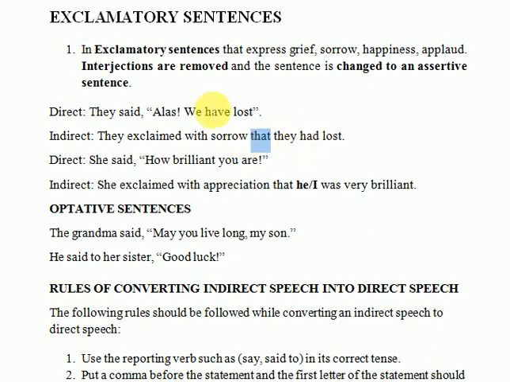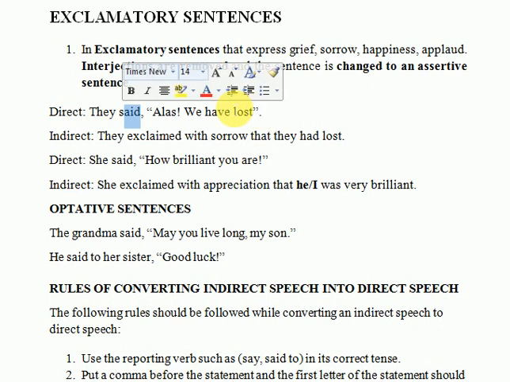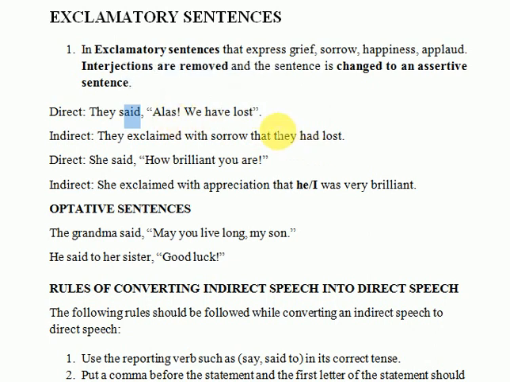That they had lost. Now, we is the first person, and that would change according to the subject, they, so this becomes they. Have lost: present perfect would change into the past perfect because our reporting verb is in the past. Now alas would get merged with said and turn into exclaimed with sorrow. So we are not going to repeat alas here. Here we have to change the exclamatory formation of the sentence into the simple sentence.